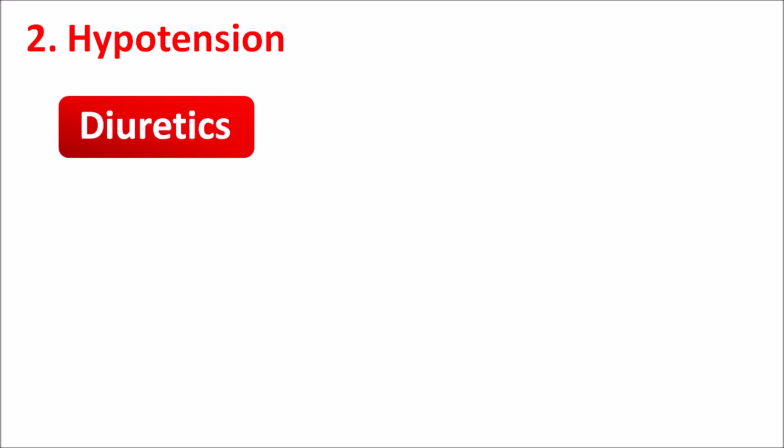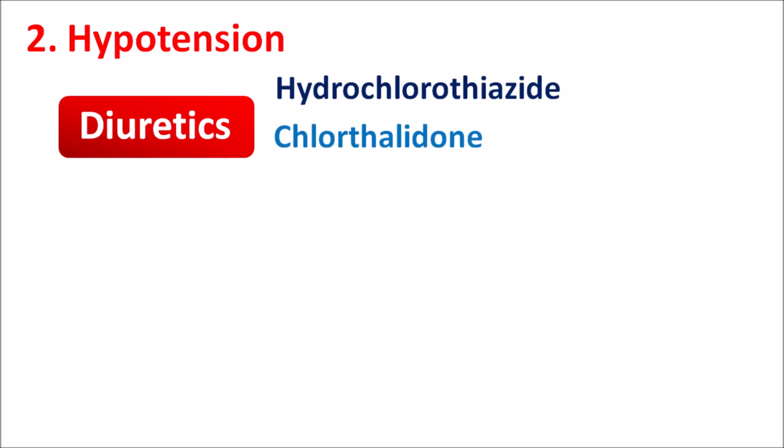Second one is hypotension. Since Losartan acts as an antihypertensive, it can reduce the blood pressure, but hypotension as a side effect is not commonly observed. A few conditions may increase the hypotensive effects of Losartan. For instance, use of diuretics may increase the hypotensive effect. Thiazide diuretics like hydrochlorothiazide, thiazide-like diuretics like chlorothalidone, these drugs can be combined with other antihypertensive agents in order to reduce the blood pressure and to reduce the cardiovascular complications.